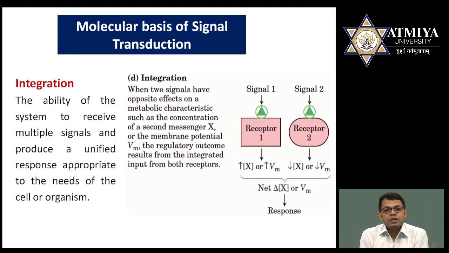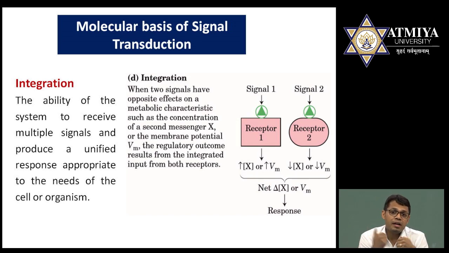Further, integration is one kind of signal transduction pathway. In the case of integration, there are certain types of receptors which are separate. Separate means one receptor is present on one location, and other receptors are present far away on the other location.